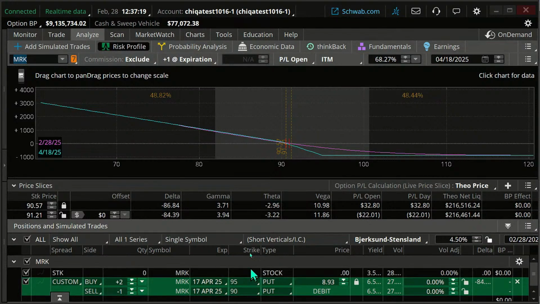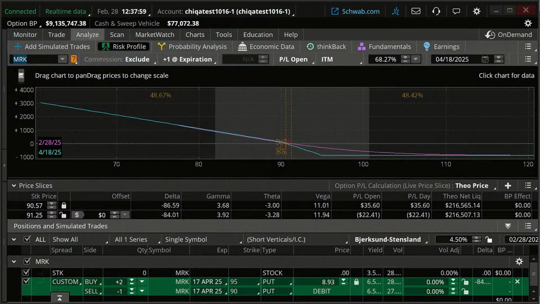Now, I mentioned the word synthetic. Just keep in mind, and I'm not going to go into it now, we have other sessions on synthetics, but we could do what we call a short synthetic by buying a long put and doing a short call at the same time. Our initial debit on that may be 0 or something like that, but that doesn't mean that's your risk, right? Don't confuse initial cost with either buying power or risk on these. Okay, those are different things.